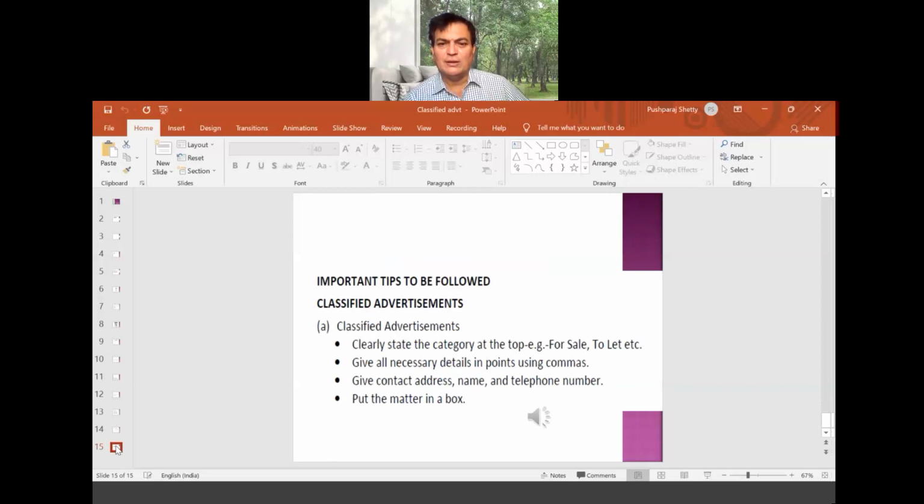In the case of a classified advertisement, what are the important tips to be followed? You have to clearly state the category at the top, that is, for sale, to let. It has to be mentioned very clearly. Now give all necessary details in points, and you have to use commas there. Then give contact address, name, and telephone number. Put the matter in a box.